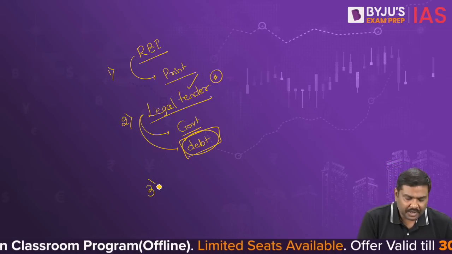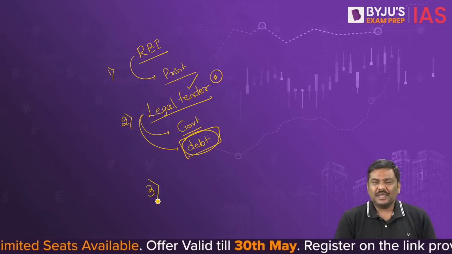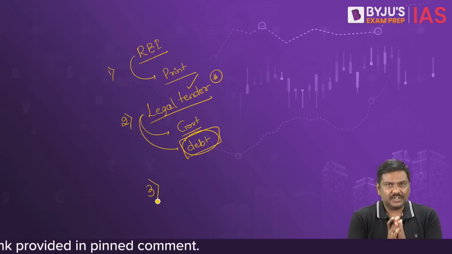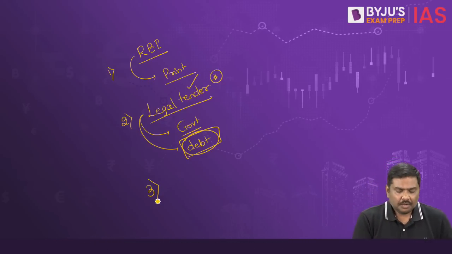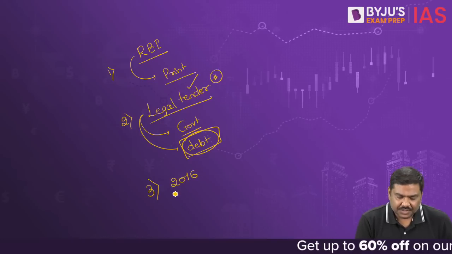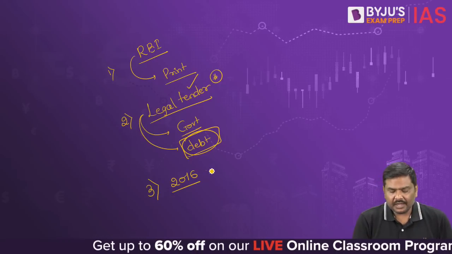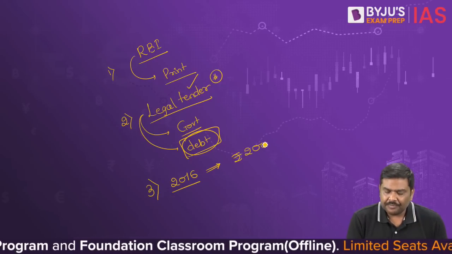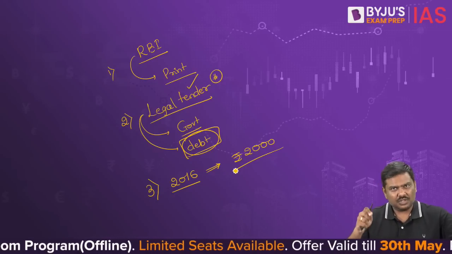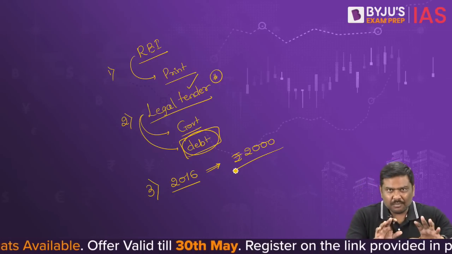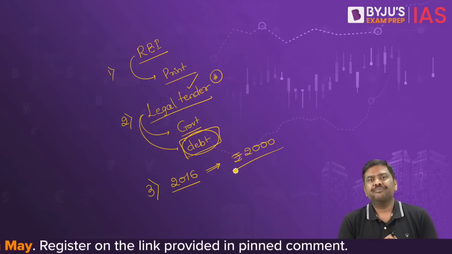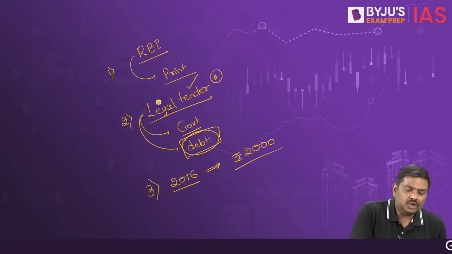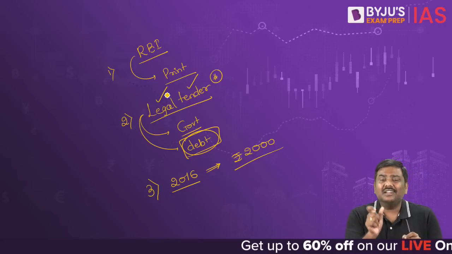A third very important point. Many of you will ask me, sir, what is the announcement of the Reserve Bank of India? The announcement is very simple here. Post 2016 demonetization, the Reserve Bank of India introduced a new type of currency note, which was legal tender, that is, 2000 rupee currency notes were introduced. During demonetization, which was announced in 2016, the government demonetized. Demonetized simply means withdrawing the legal tender status.